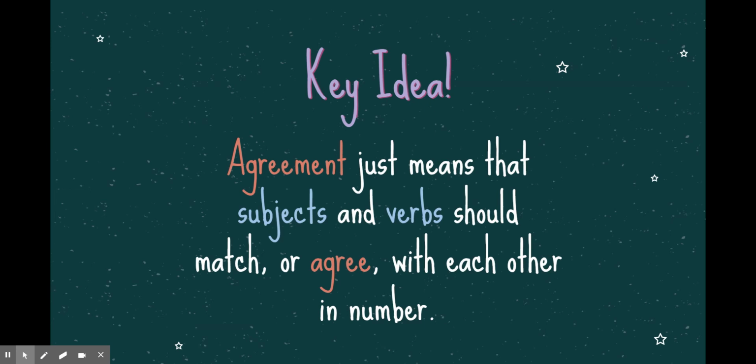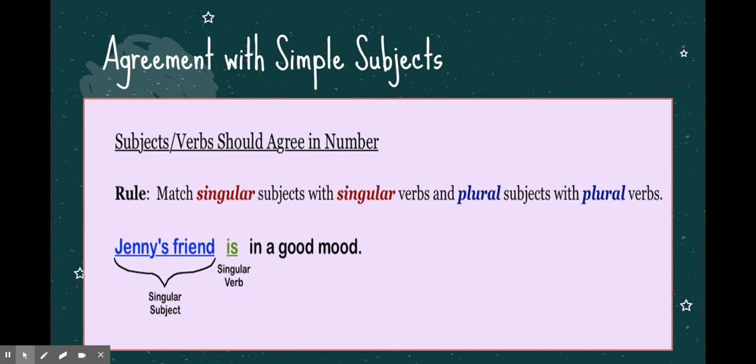Now, you might think this is English class and we shouldn't bring numbers into it, but you've heard of the ideas singular and plural when it comes to nouns or subjects. Well, we also have singular and plural verbs. And basically, if you have a singular subject, you should have a singular verb to go with it. And if you have a plural subject, you should have a plural verb to go with it. So let's take a look at what that actually looks like.